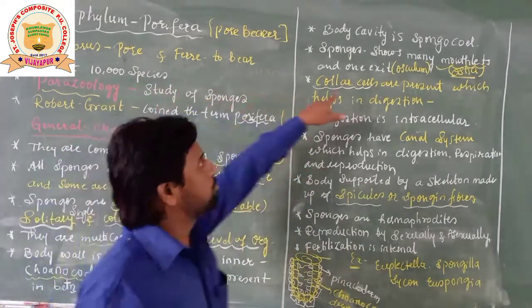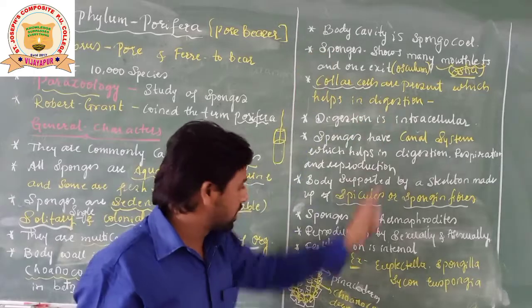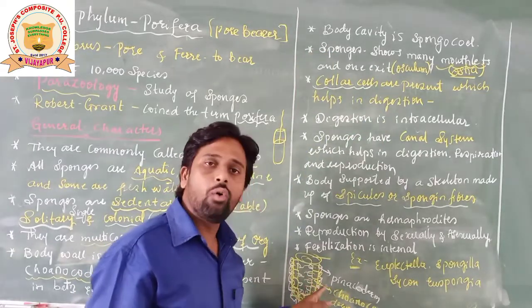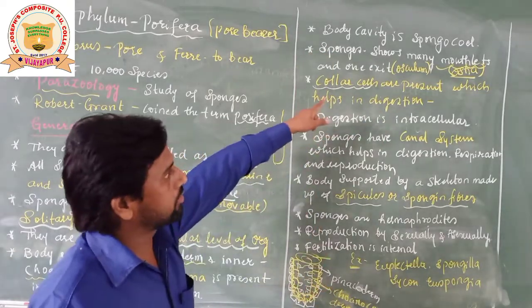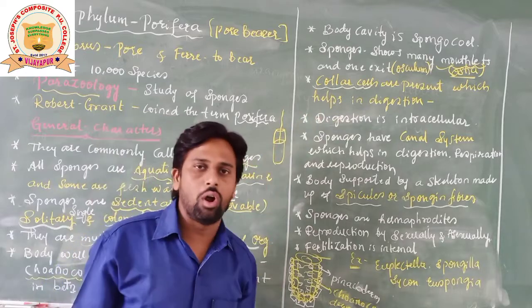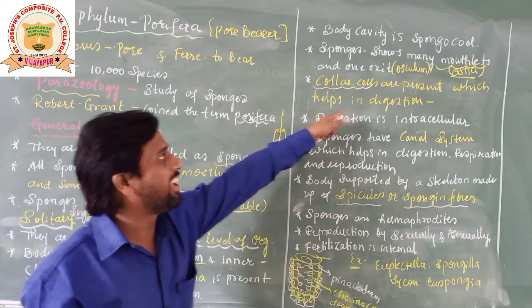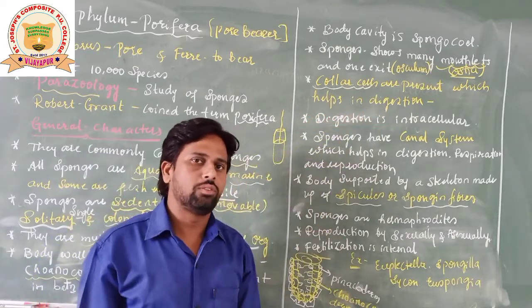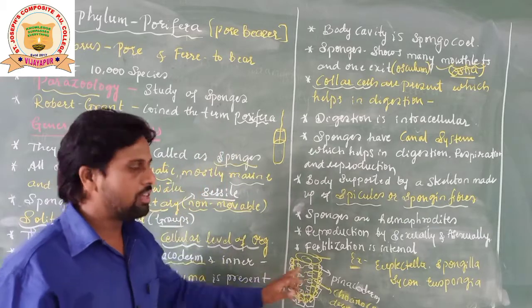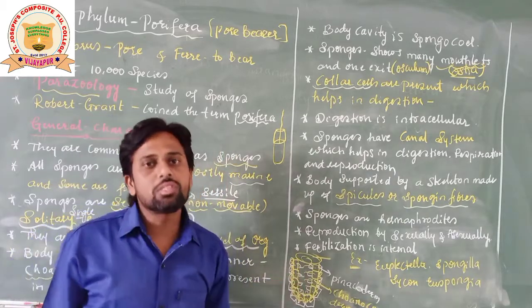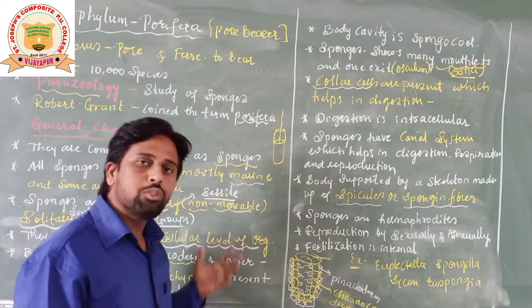So sponges have specialized cells called what? Collar cells in a choanoderm layer. These collar cells mainly help in what? What is their use? They mainly help in digestion, students. It means these collar cells act as a digestive system inside the sponges.